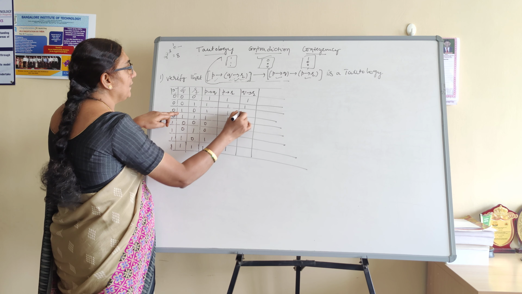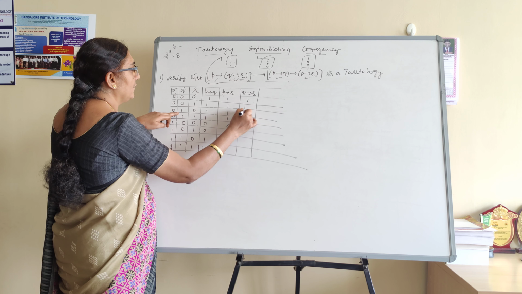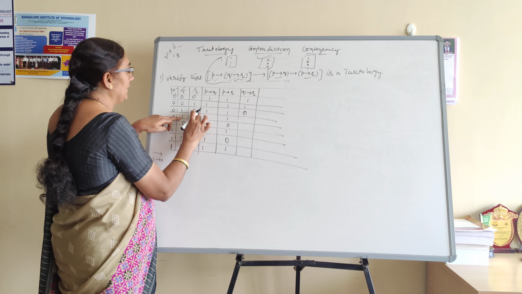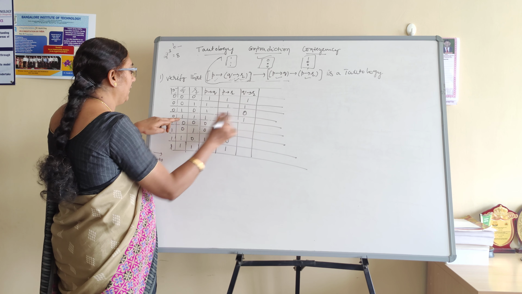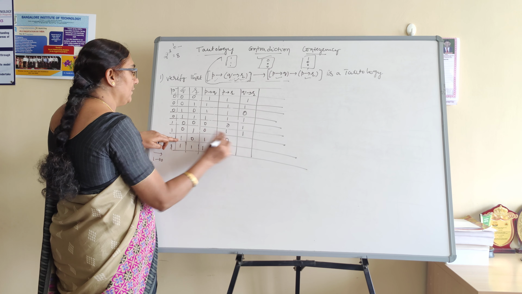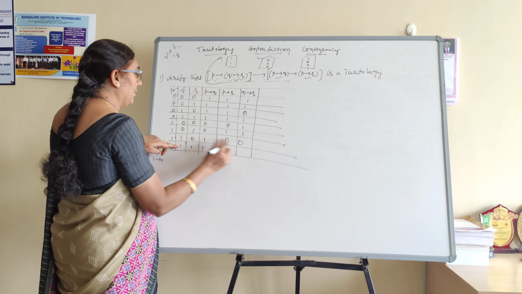And then 1 to 0 is 0. 1 to 0 is 0. 1 to 1 to 0 is 0. 1 to 1 is 1. Okay, fine. 0 to 0 is 1. 0 to 1 is 1. 1 to 0 is 0. And then 1 to 1 is 1.